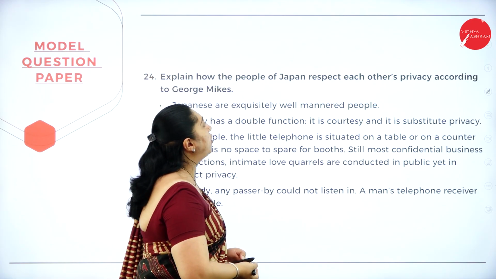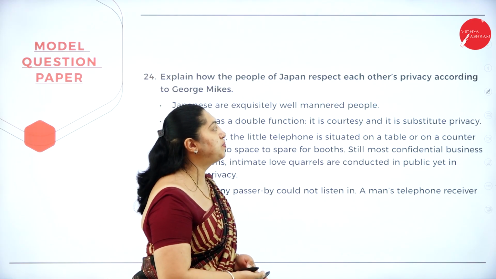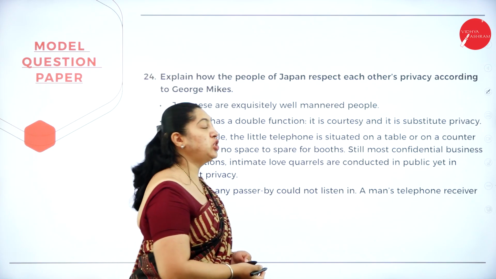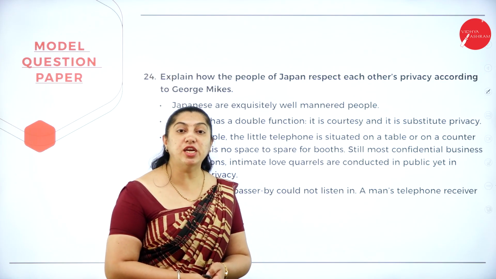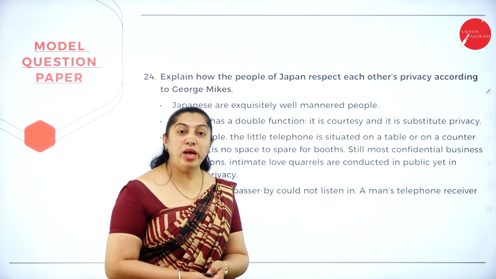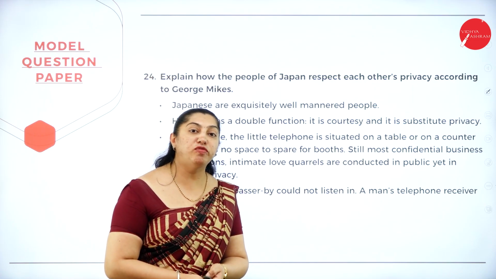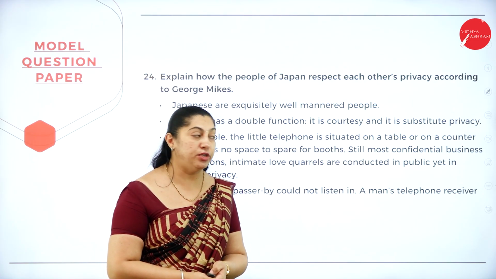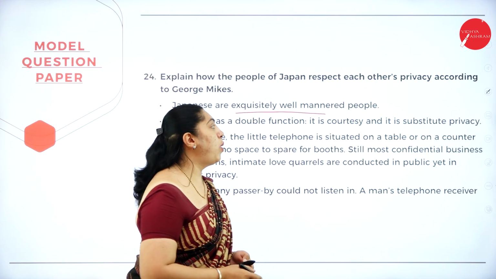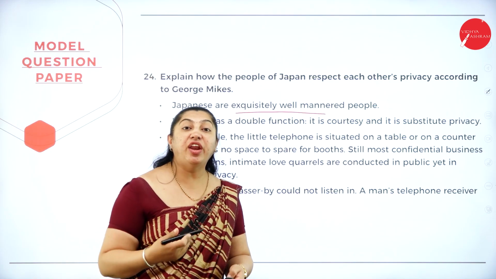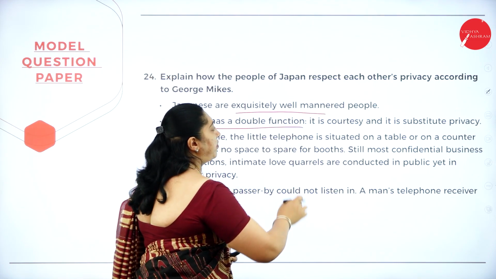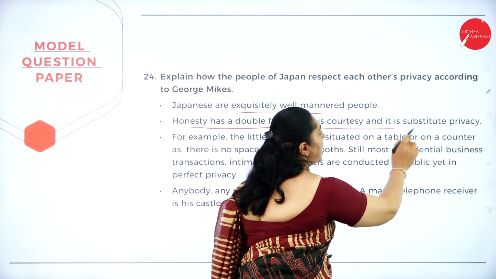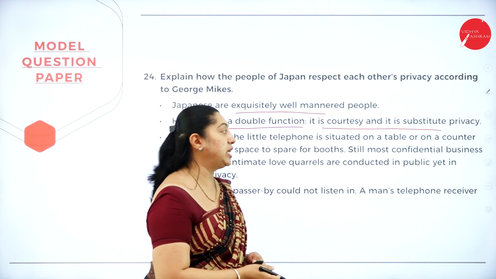Question number 24. Explain how the people of Japan respect each other's privacy according to George Mikes. So George Mikes is the person who has visited the country Japan, and once he reaches the place, within half an hour he says that the people of Japan are well-mannered. They are exceedingly well-mannered people and they respect each other's privacy. Politeness has a double function. It is courtesy and its substitute, privacy.